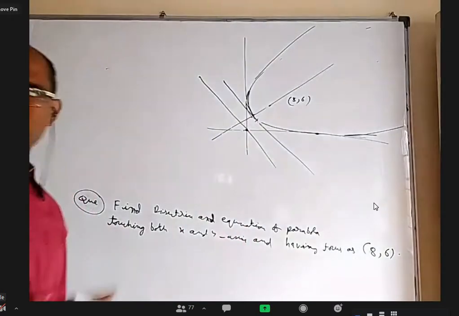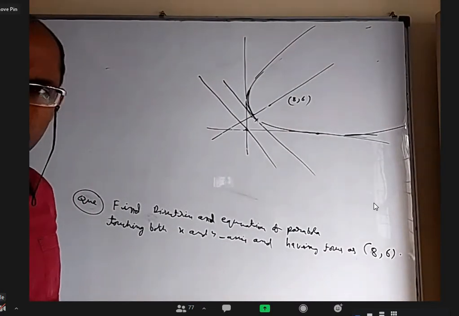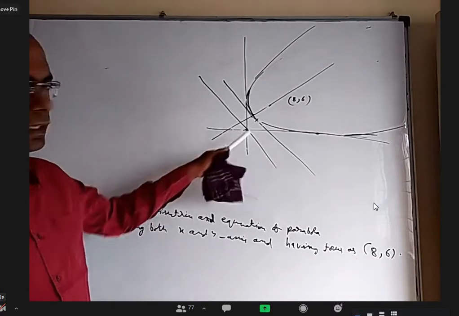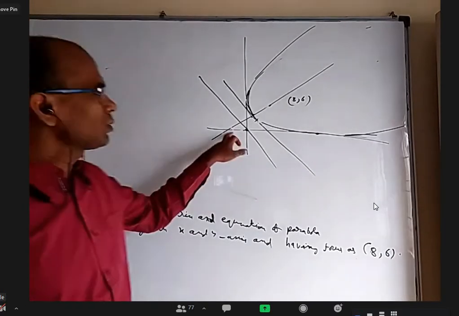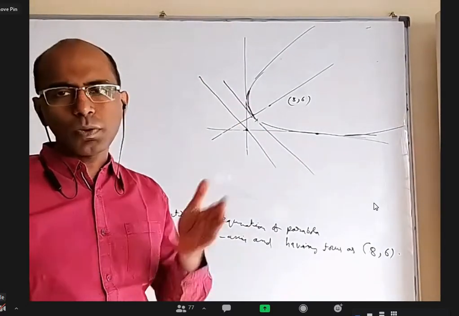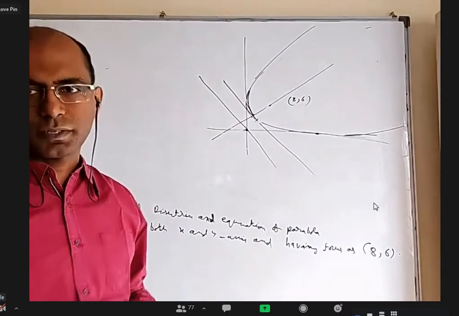I would have told one question, then I would ask about next question. Sir, is the line passing through origin directrix? Yes, it has to. I already said the two tangents drawn from origin are x-axis, y-axis. They're perpendicular. From an external point, if you draw two tangents and they're perpendicular, that point has to be one of the points on the directrix.